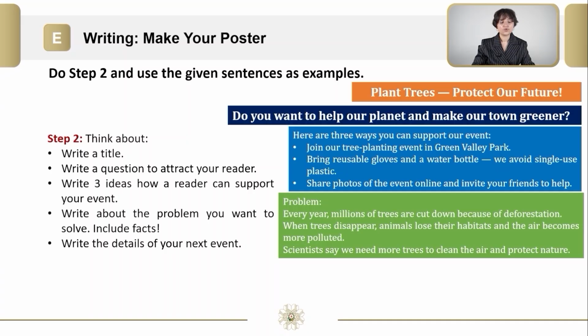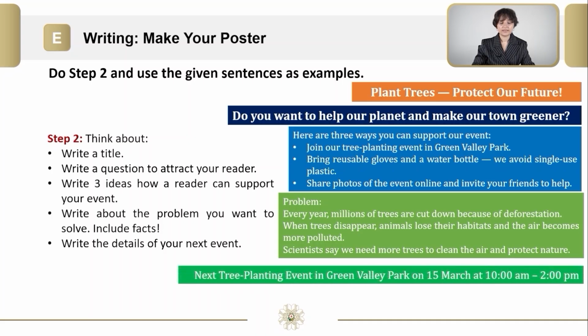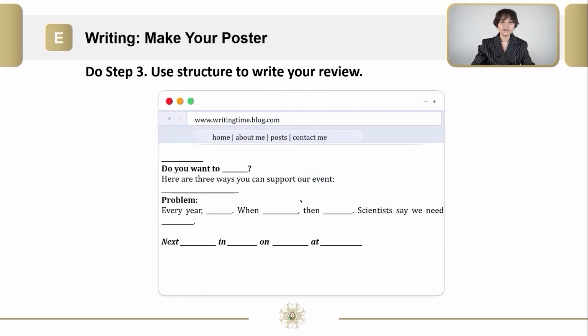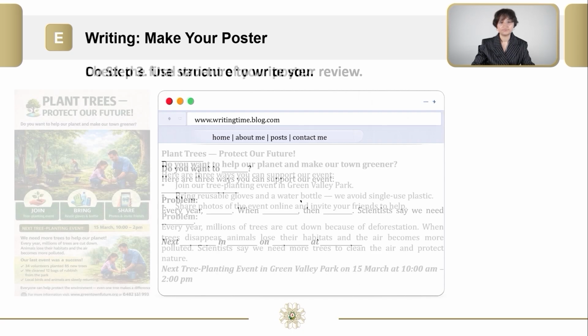And lastly, write the details of our next event. Next tree planting event in Green Valley Park on 15 March at 10 a.m. till 2 p.m. Now it is time for you to do step 2. Once you're ready, pass to step 3. I hope that you did step 2. If you need some help, you can use the structure that you see on your slide. Once you're done, pass to the next slide to see the final variant of a poster.